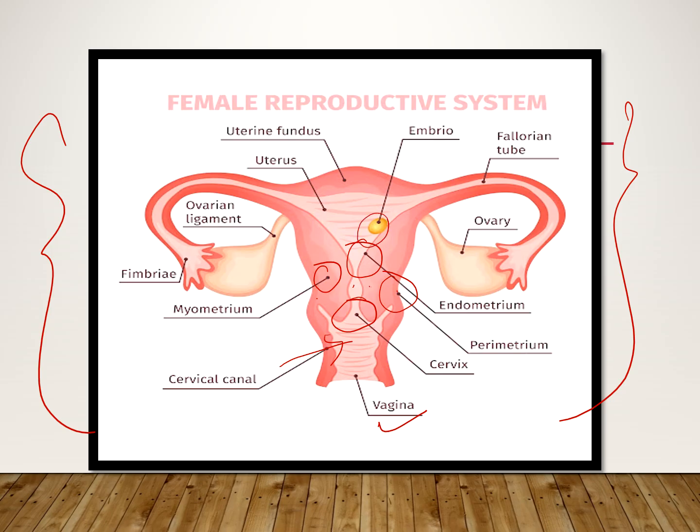This is the embryo which is being implanted in this wall of the uterus. This is ovary. These are the fallopian tubes or the oviduct. This is uterine fundus, this muscular layer, this is ovary, and this is the ovarian ligament, which is holding the ovary along with this fallopian tube. These finger-like things are called fimbriae. So this is the structure of the ovary, and it is a beautiful labelled diagram. Please do practice it. Next we will move on to the implantation diagram.